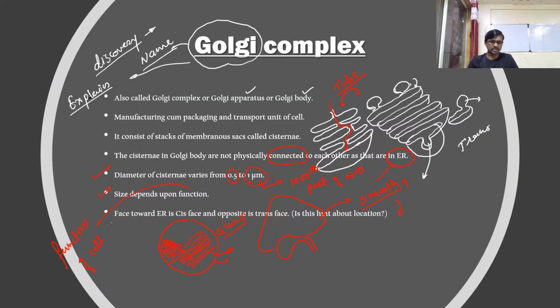Is there anything else? Yes. The face toward the endoplasmic reticulum we call the cis face, and the face opposite to the endoplasmic reticulum we call the trans face, and this gives us an idea about the location. So that's why, guys, the Golgi complex is always in front of the ER. The endoplasmic reticulum is here, which means these vesicles are coming toward the Golgi complex. So the Golgi complex is always placed in front of our endoplasmic reticulum. This is how the arrangement of Golgi complex and endoplasmic reticulum is managed by our cell.